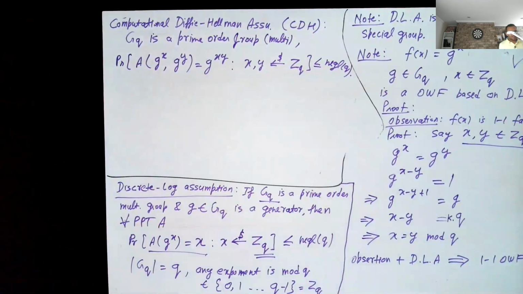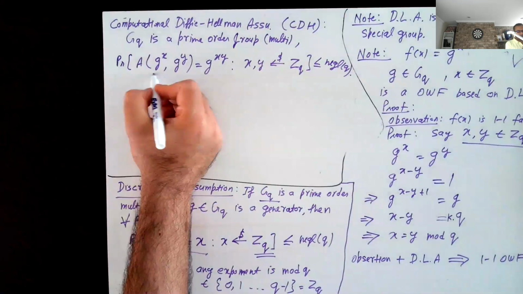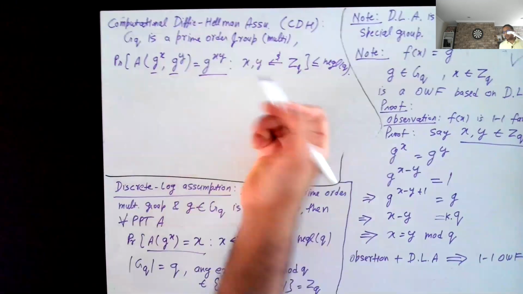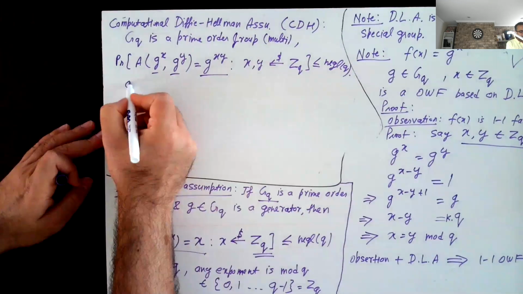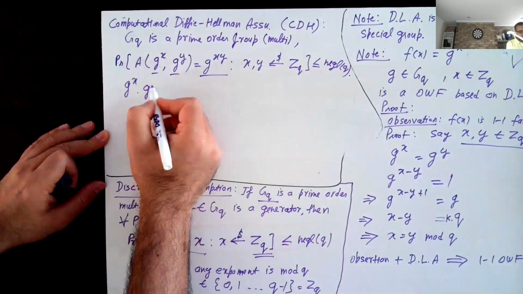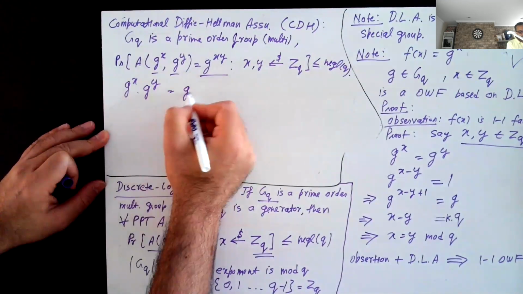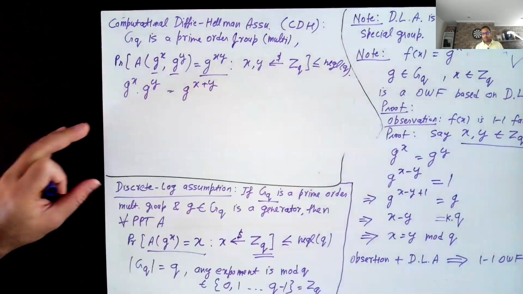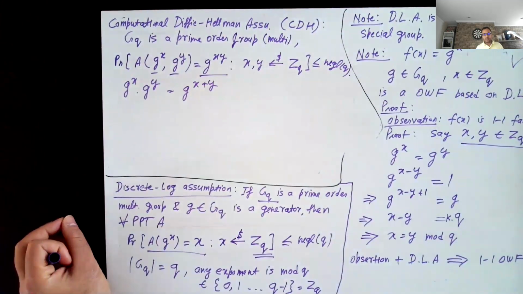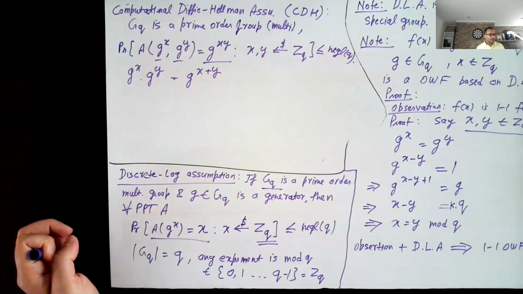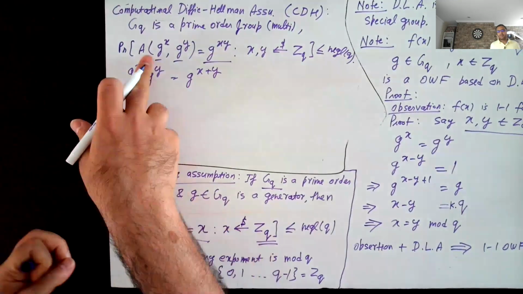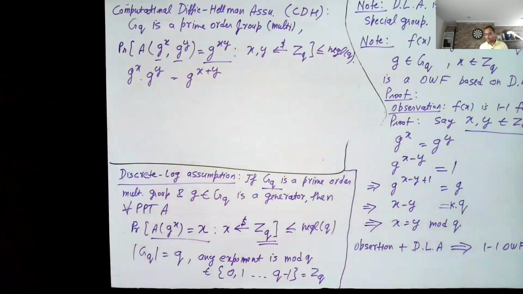Okay, so given g to the power x and g to the power y, how can you compute g to the power xy? It's completely unclear because, of course, we know that g to the power x times g to the power y is actually g to the power x plus y. So multiplying the exponent is a difficult operation. We don't know of any good algorithms for that. One option to solve this problem is A tries to solve the discrete log problem.